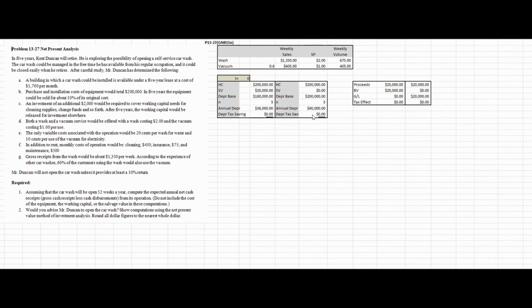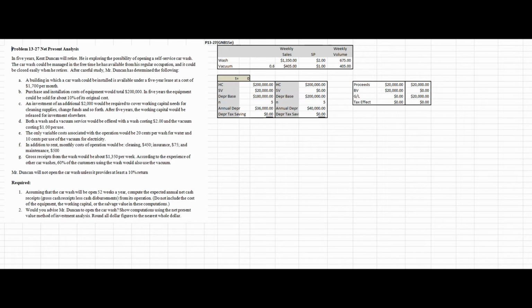Again, I would calculate what my depreciation tax savings would be, but again, that's going to be 0 because our tax rate's equal to 0. And then under this scenario, if I sold the asset over here, and if I actually sold it for $20,000, my book value will be zero. Again, book value is historical cost less the total amount of depreciation recognized, which is going to be the depreciation base. So that's going to give me a book value of zero. So I'm going to have a taxable gain of $20,000, and I'm going to have a tax effect with that.